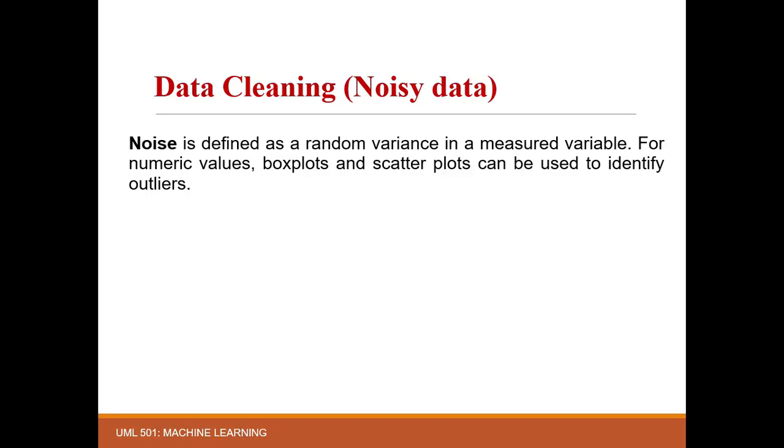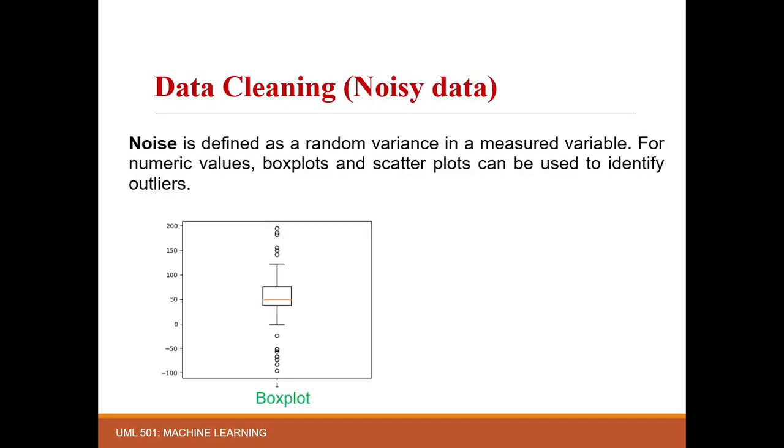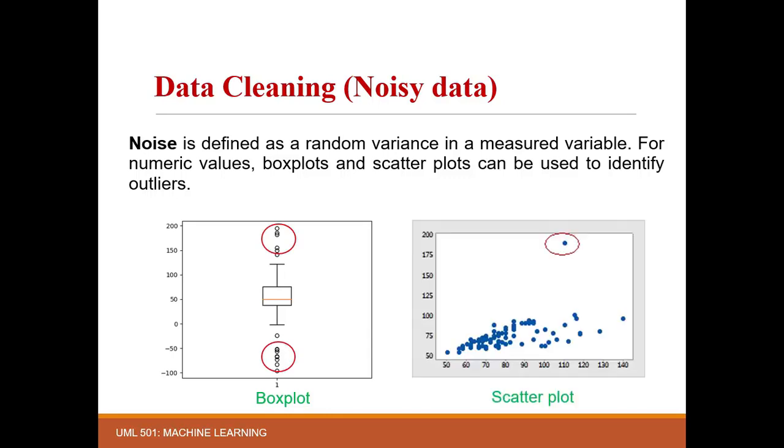Many times, a noisy element is also called an outlier, that is something which does not belong to the pattern or behavior shown by the majority of data values corresponding to a feature vector or the entire data set. In machine learning, this deviation in behavior of an outlier can be visually represented by box plots or scatter plots, as shown in the figure.